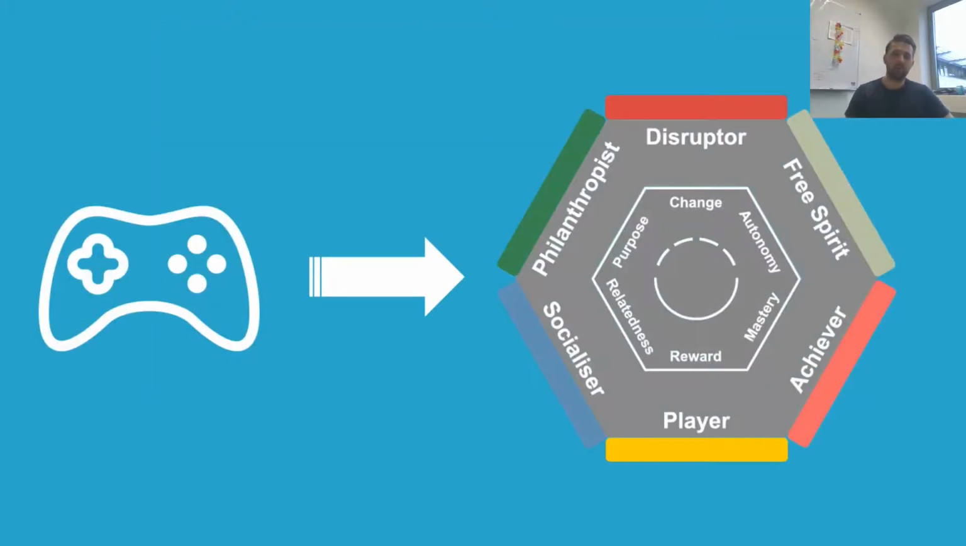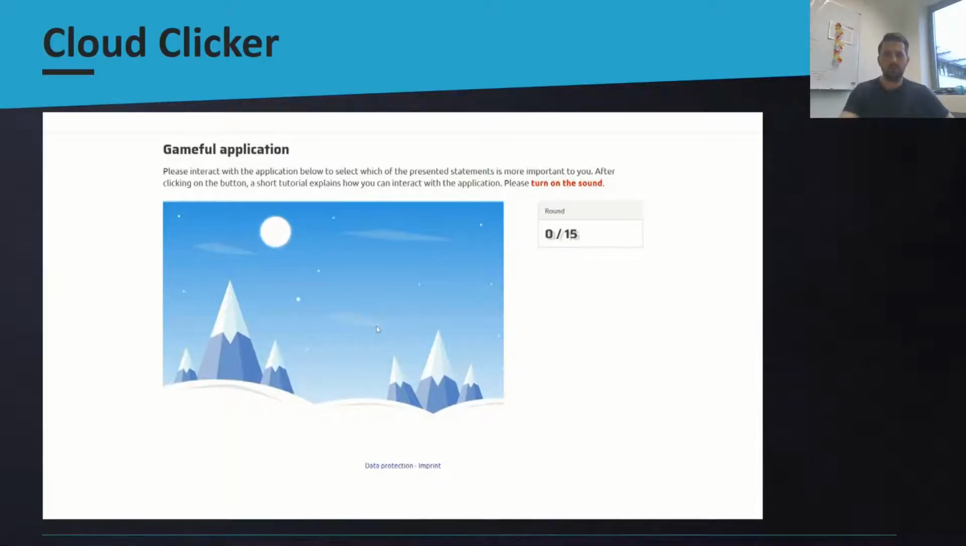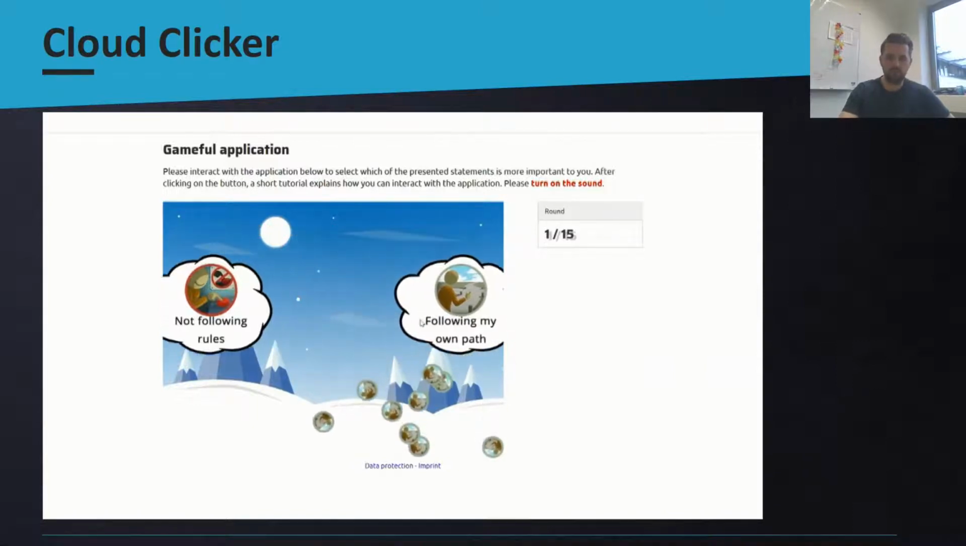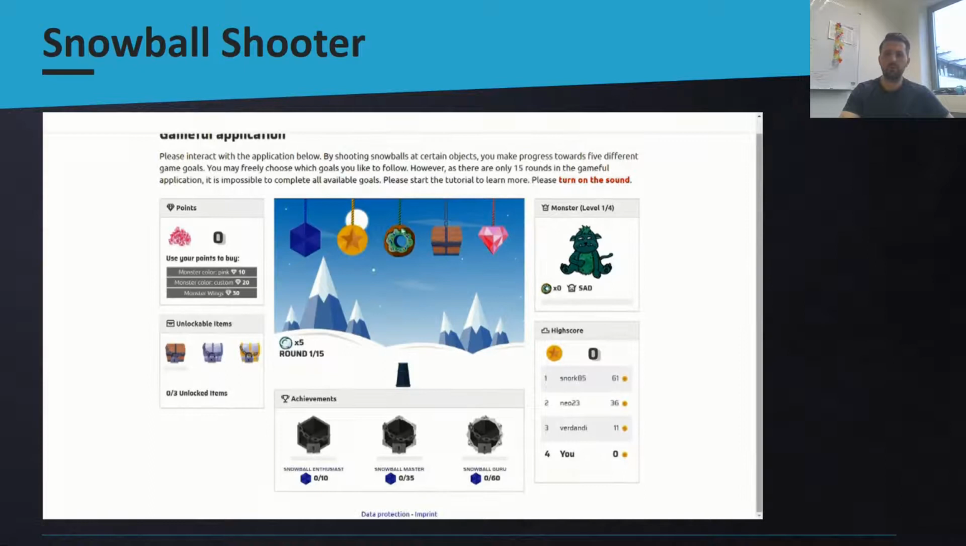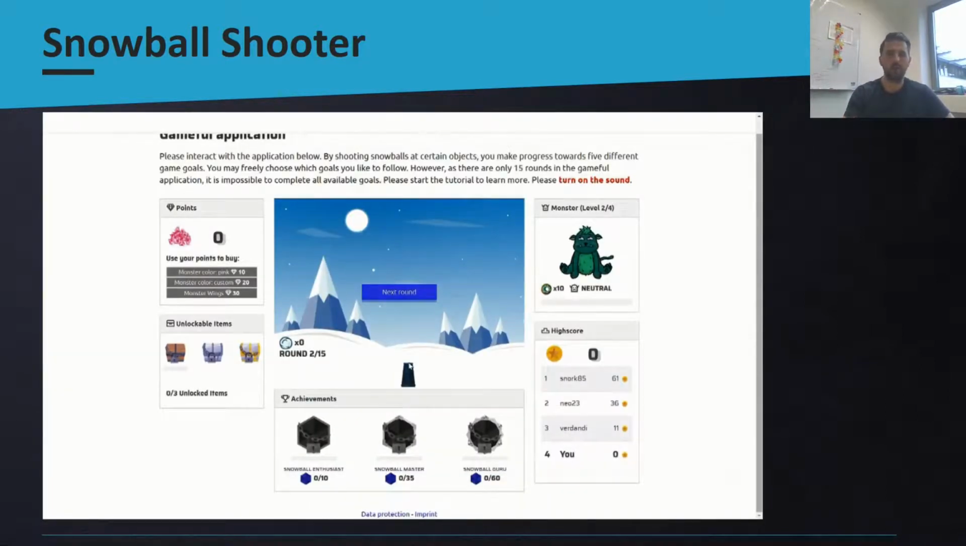To counter this, we investigate whether and how Hexad user types can be assessed in a Gameful way without breaking the immersion and the Gameful experience of a system. To do this, we realized 2 Gameful applications, Cloud Clicker and Snowball Shooter. In Cloud Clicker, users are asked to decide which statement is more important to them in each of 15 rounds in total and receive Gameful feedback when making their choice. In Snowball Shooter, users are confronted with several gamification elements like points, unlockables, achievements, virtual character and a leaderboard, and they can freely decide with which Gameful design elements they would like to interact with by shooting snowballs on virtual items to make progress in the corresponding game element.